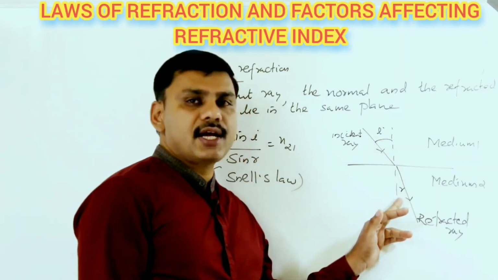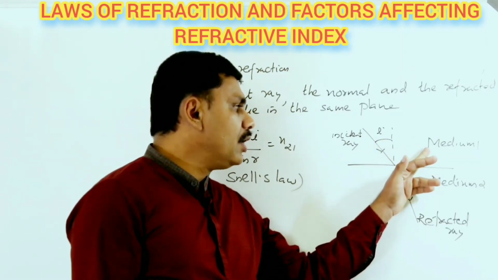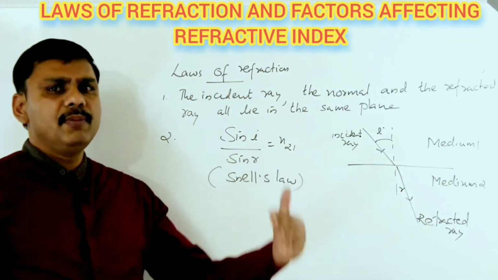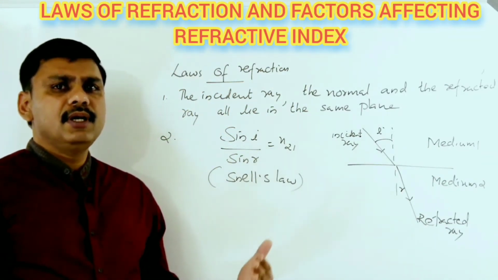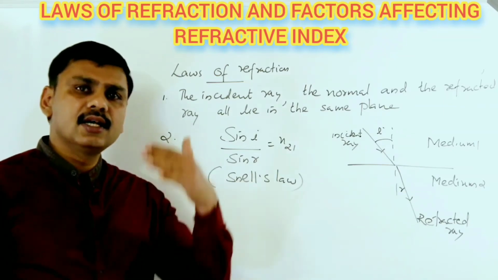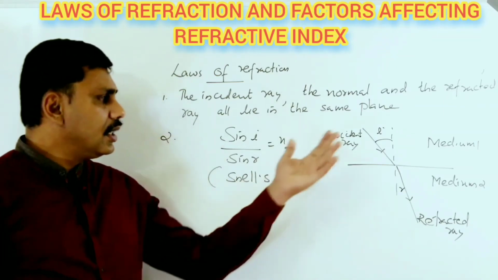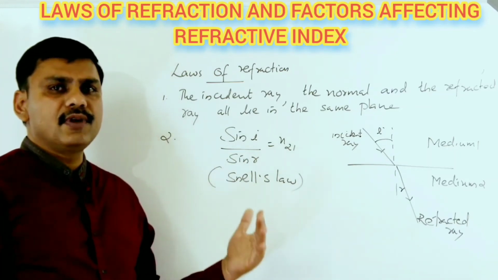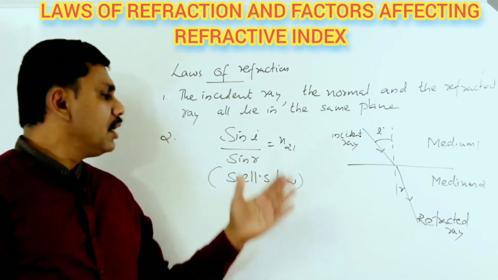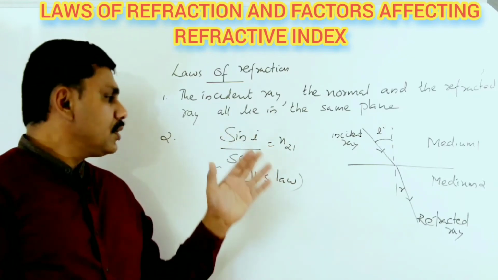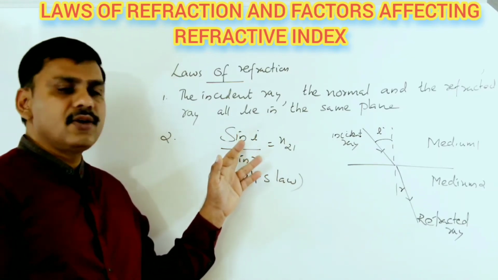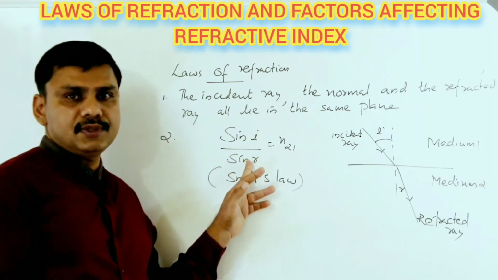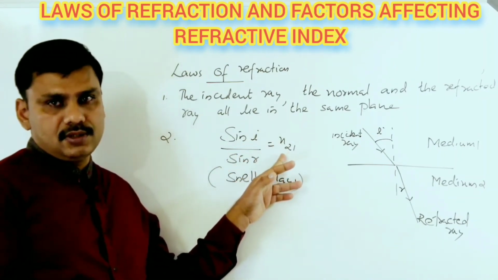This is the angle of refraction. Medium 1 and medium 2. So when light travels from one medium to another, there will be an angle of incidence and an angle of refraction. Here the angle of incidence is represented by I and the angle of refraction is represented by the letter R. So the ratio of the sine of angle of incidence to the sine of angle of refraction is a constant.